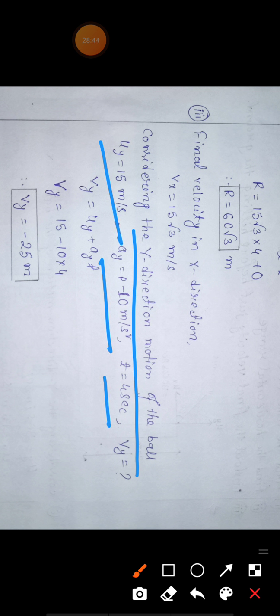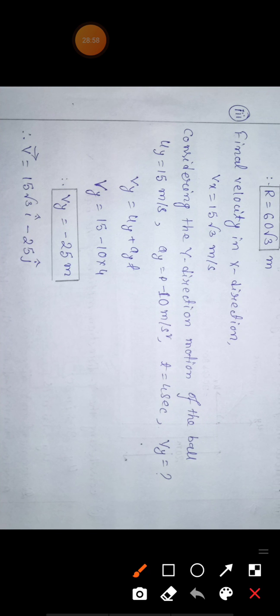Using the equation v equals u plus at, put the values and you will get vy equals minus 25 meter per second. Minus 25 means the velocity in the y direction is actually in the downward direction, correct? And finally the velocity you can write as 15 root 3 i hat minus 25 j hat. In this way you have to solve the equations, and don't forget the sign convention. Okay, so thank you for today.